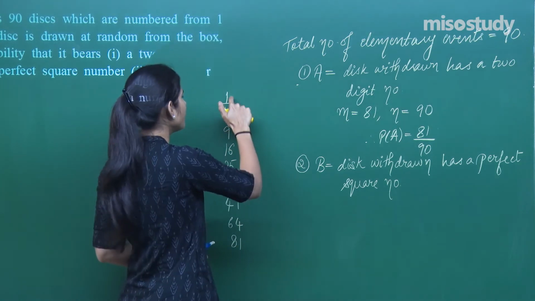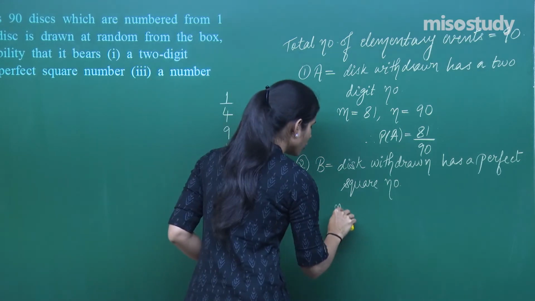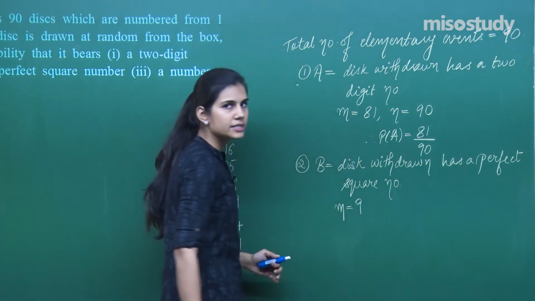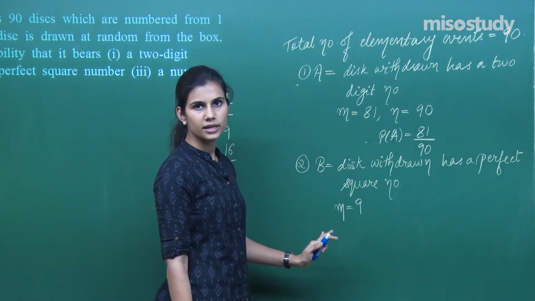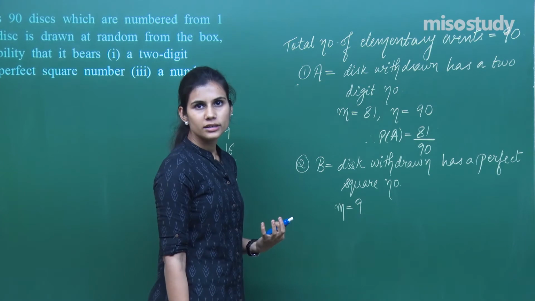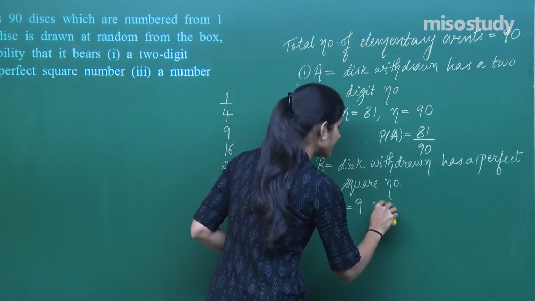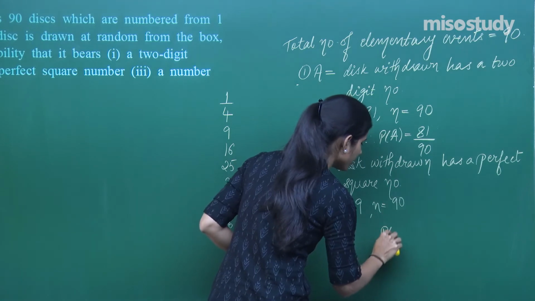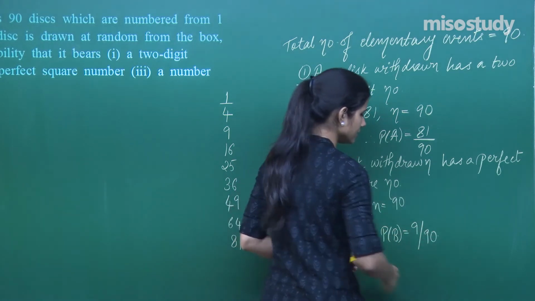So how many are they? 1, 2, 3, 4, 5, 6, 7, 8, 9. So your M over here is 9. Out of all the discs numbered from 1 to 90, only these 9 discs have numbers which are perfect squares. So them being withdrawn are the outcomes which are favorable to event B. And N is already 90. So your probability is 9 by 90.